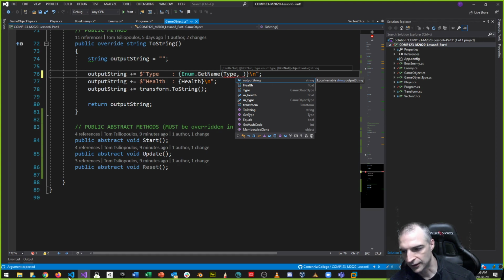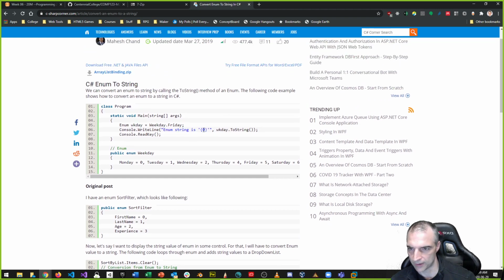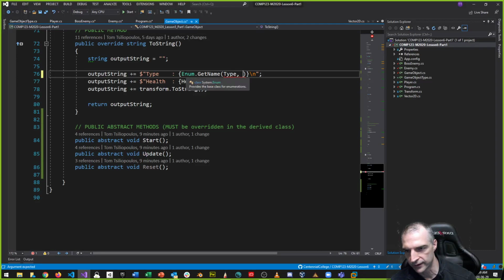Okay, so let's take a look at a better example, because that's not a really great example of how to do that. So weekday as an example, which is enum is 0, and then weekday toString. Notice that weekday is equal to weekday.friday, right? That's the type, weekday.friday, and we want to do weekday toString, and that should return everything we want. This is the one way to do it.